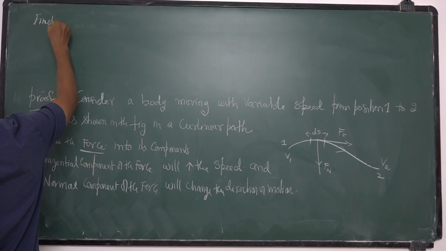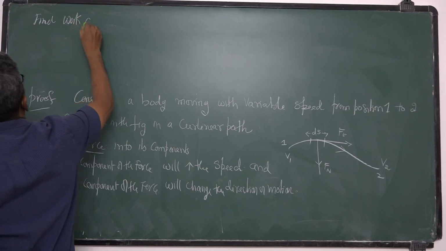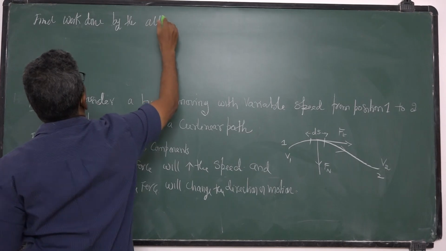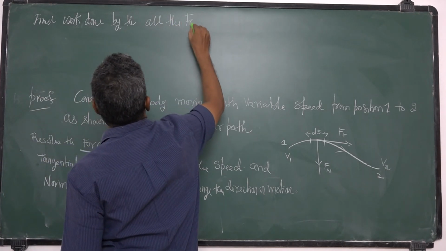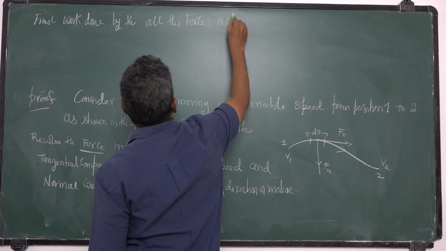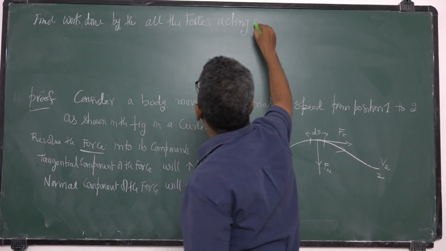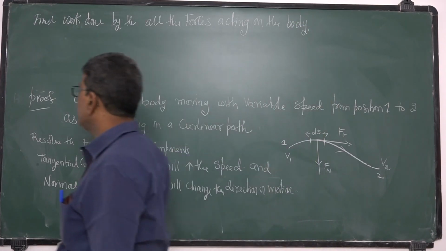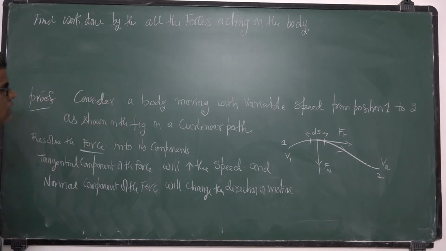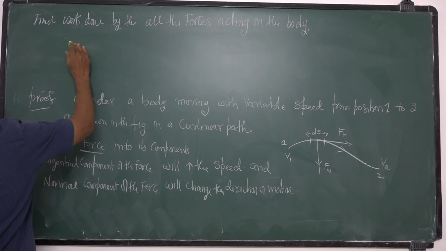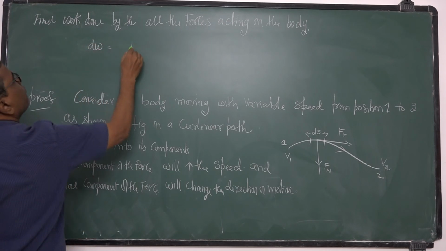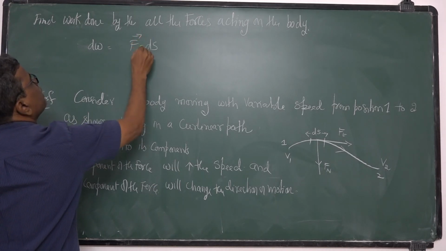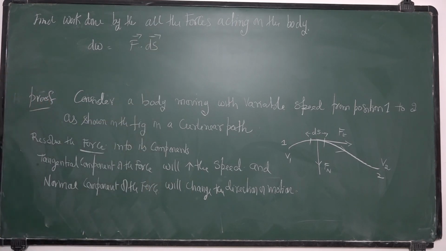Find work done by all the forces acting on the body. Okay, so net work done is equal to, I will write it as, work done is equal to F bar dot S bar. Okay, work done is given by F bar dot S bar.